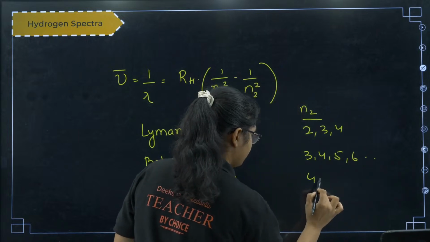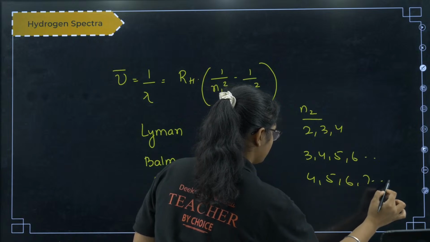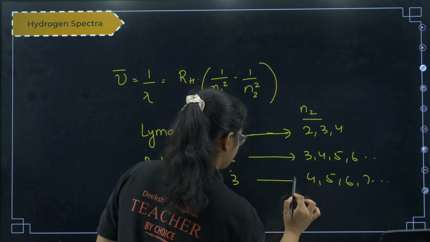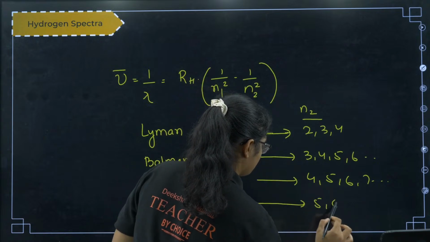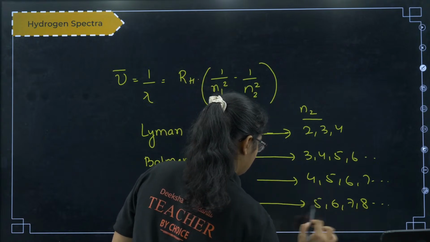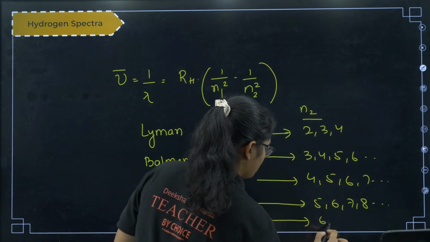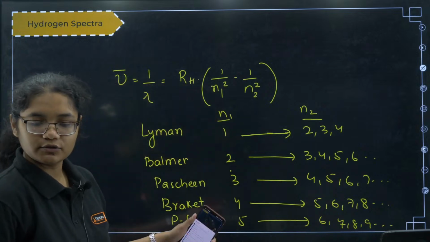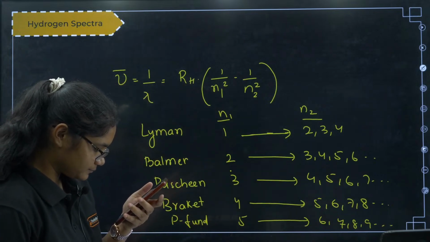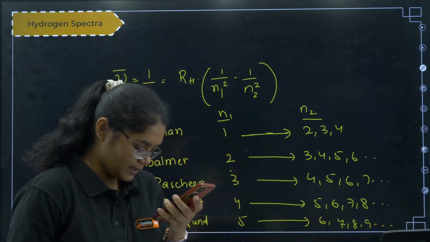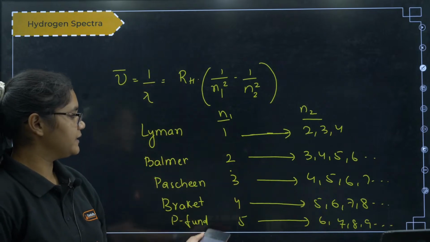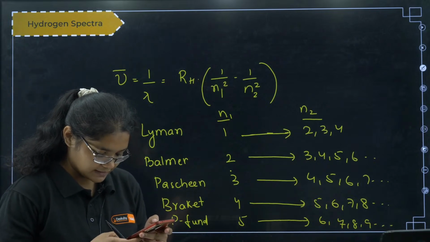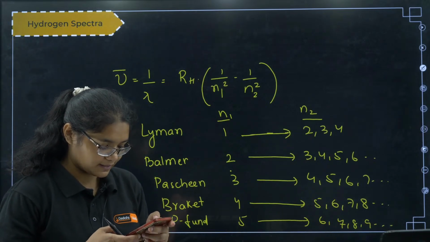So students, please write down the formulas with me. So these will be the values, the series name or the series will be there. All of you please remember this series, this is very very important.